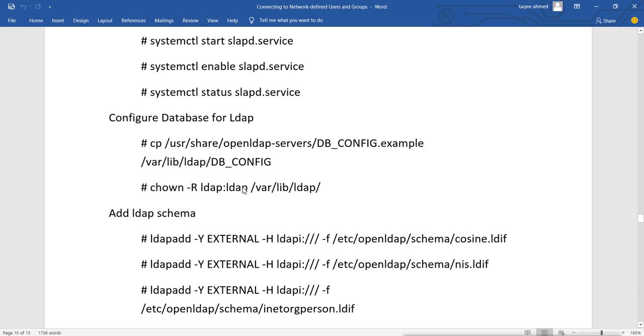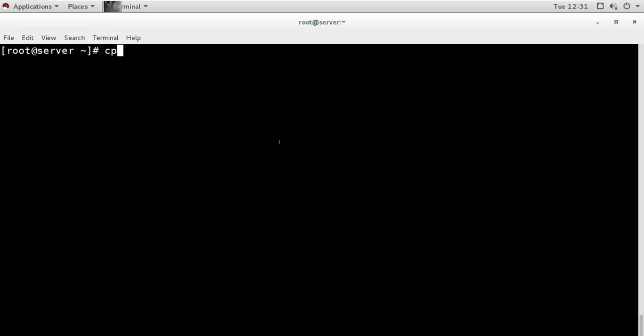So we will copy the database sample file from /usr/share/openldap and paste it into /var/lib/ldap. So cp /usr/share/openldap, the DB_CONFIG example file, and we will copy this into /var/lib/ldap.